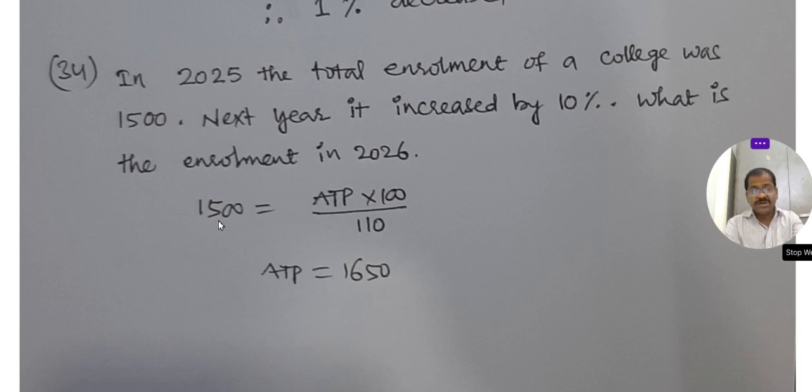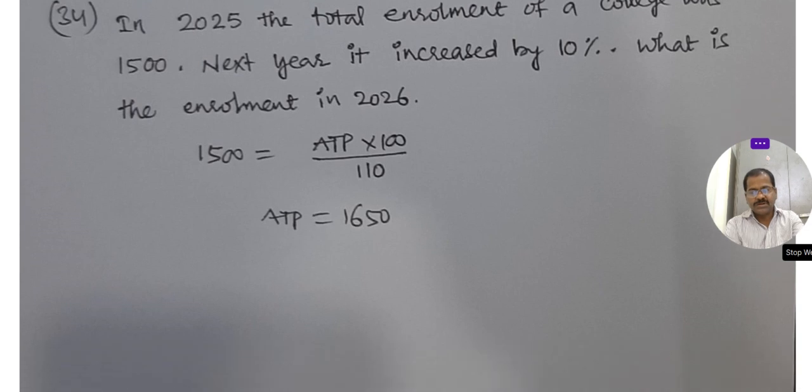Okay, we discussed earlier, at the beginning is at present into 100 by 100 plus x. At present 15, this is at the beginning. So after that we will get this value. At the beginning 1500, now we will get at present 1650. Here we will do cross multiplication. 110 will go to numerator, this 100 will go to denominator. You see here.